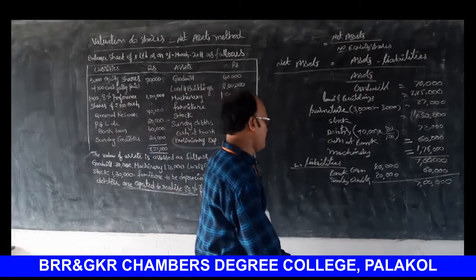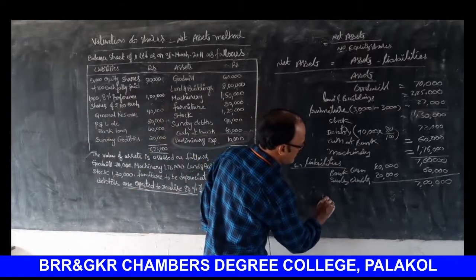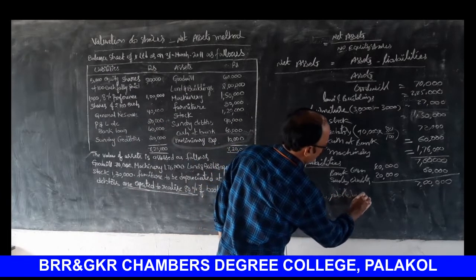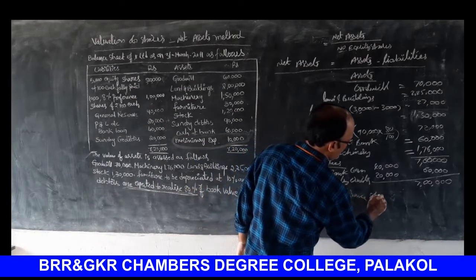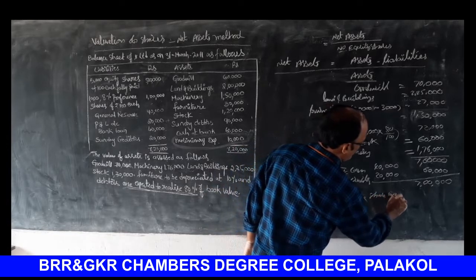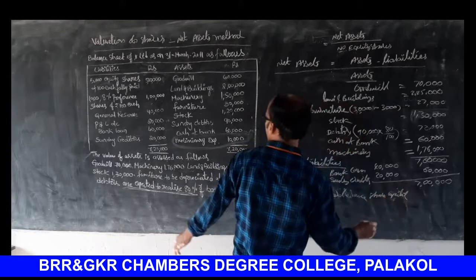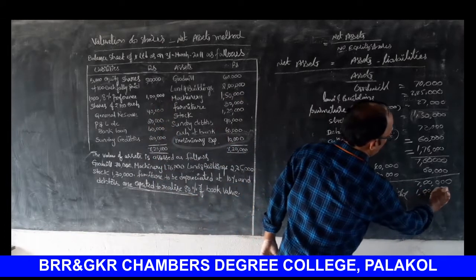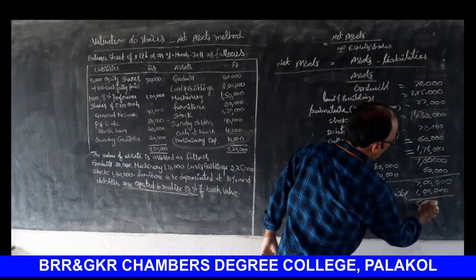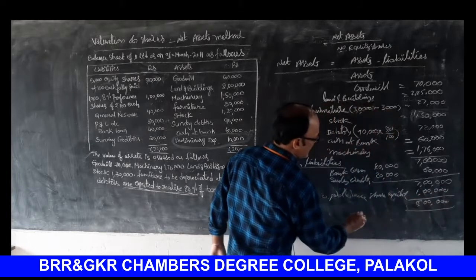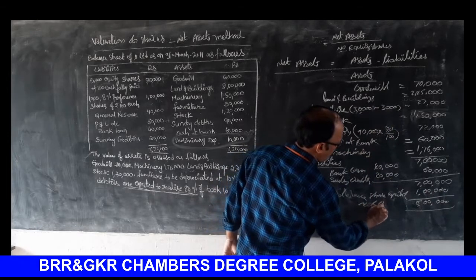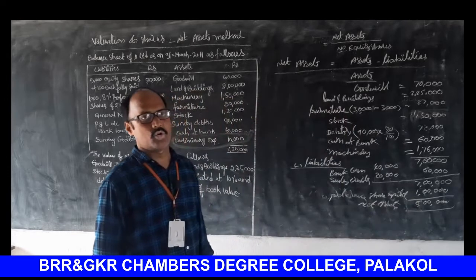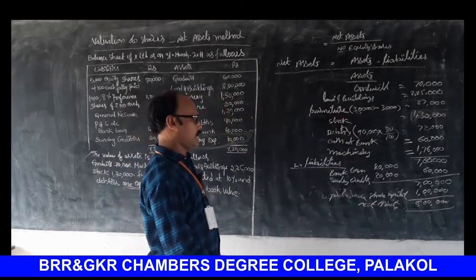Less preference share capital, how much? 1 lakh. Then 6 lakhs. The 6 lakhs belongs to only equity shareholders.